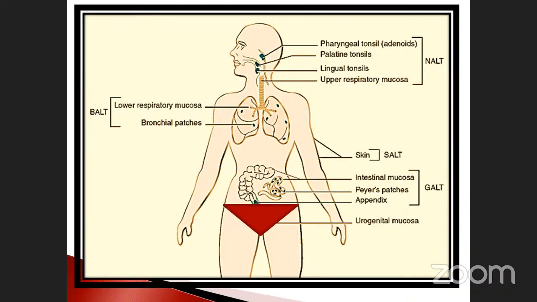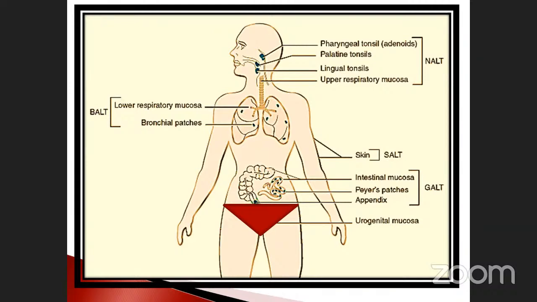See here how many there are: PALT, NALT, GALT, and SALT. Likewise MALT is also there, mucosa associated. NALT is another one, GALT is also another one. This is your homework. You have to find out which one is PALT, which one is NALT, SALT, and GALT. Tomorrow I will ask you, otherwise I will tell you.